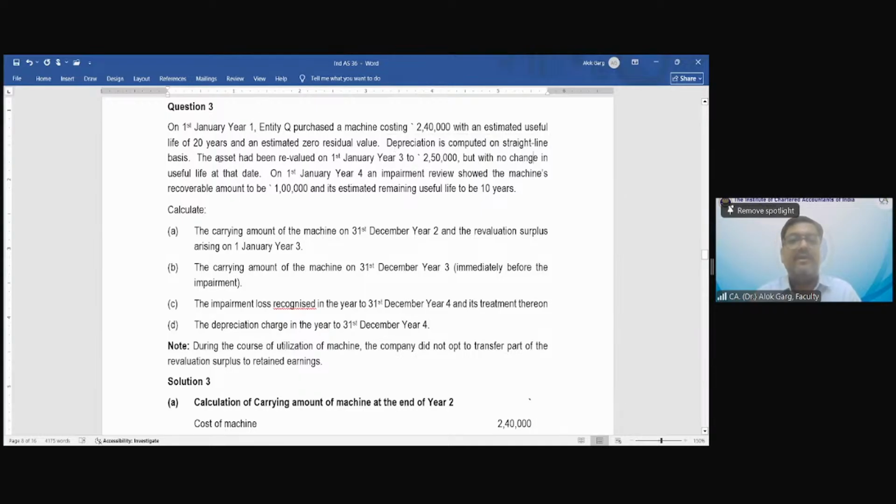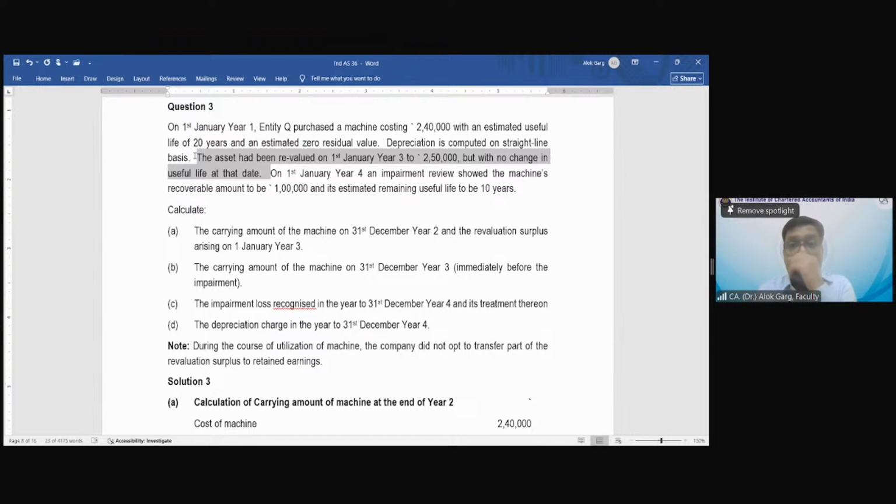Very good. The asset had been revalued on 1st January year 3 to 2,50,000, but with no change in useful life at that date. In the 3rd year, the revaluation happened and the revalued amount is 2,50,000.